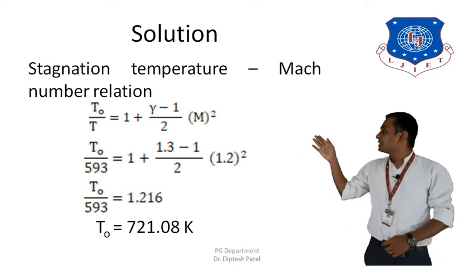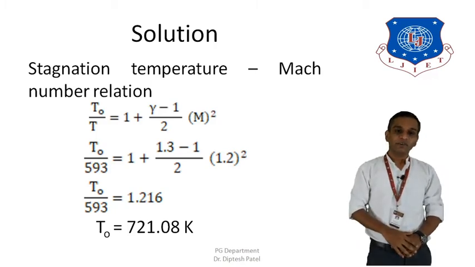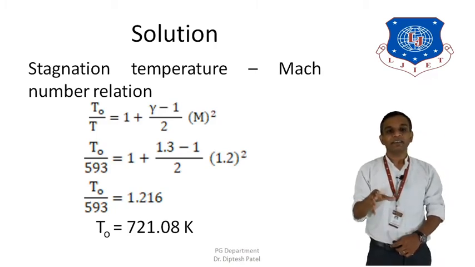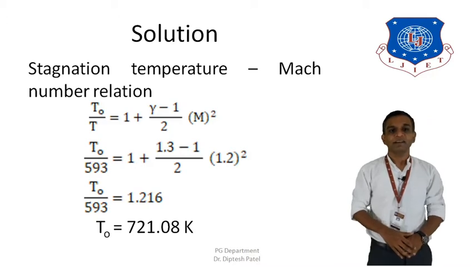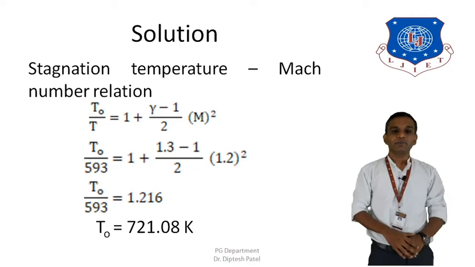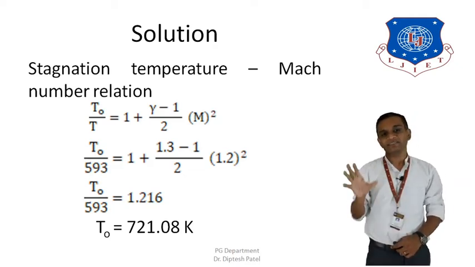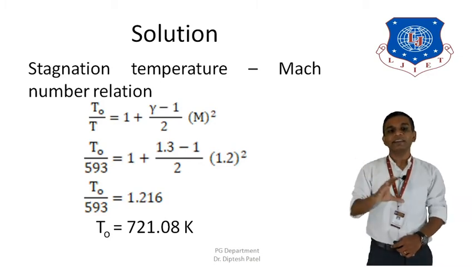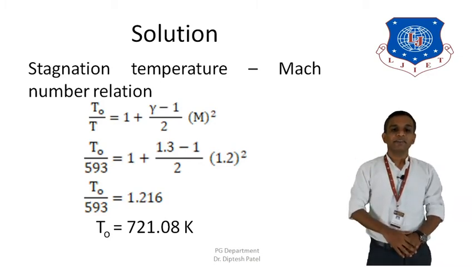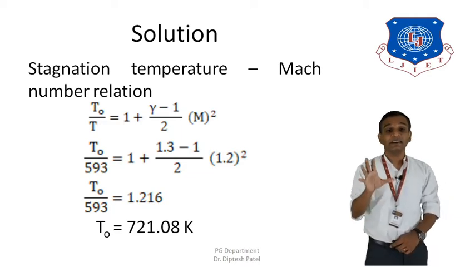So let's put the values here. TO upon 593, the temperature, is equal to 1 plus 1.3 minus 1, which is gamma minus 1, divided by 2, into 1.2 square, the Mach number squared. Going through the calculation, we get TO upon 593 equal to 1.216. Calculating the left hand side, TO is equal to 721.08 Kelvin. So this is the stagnation temperature.